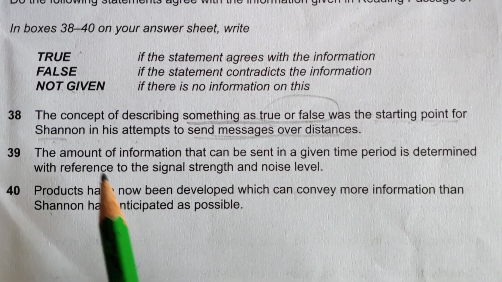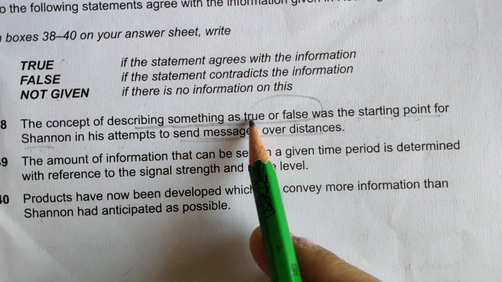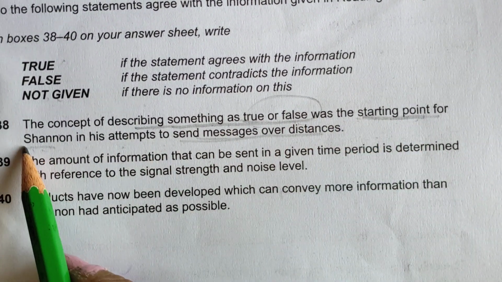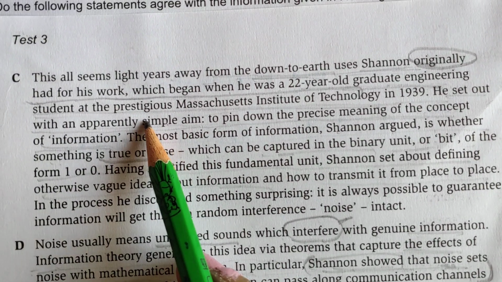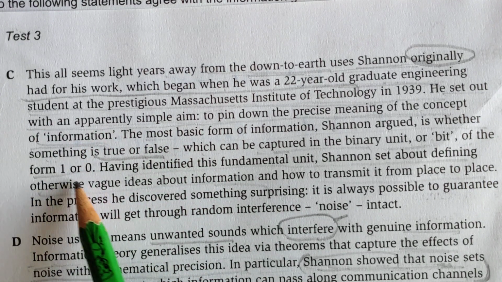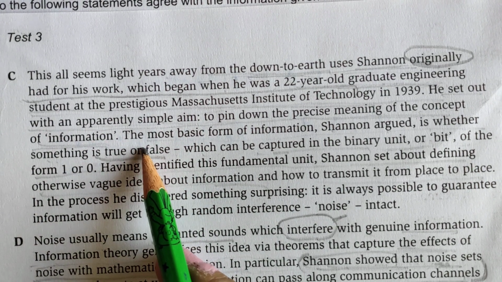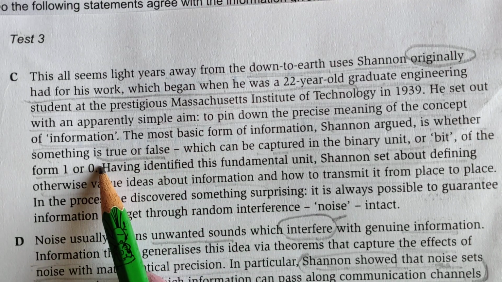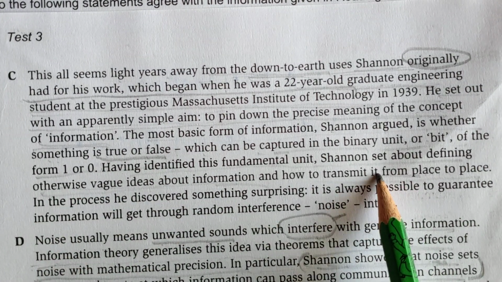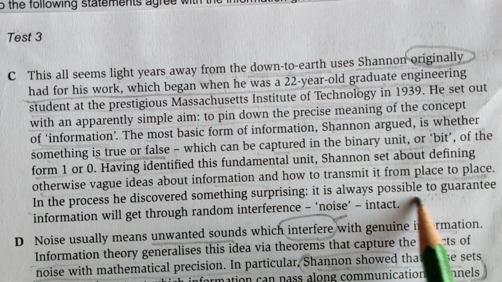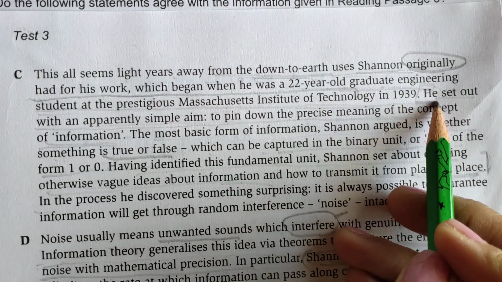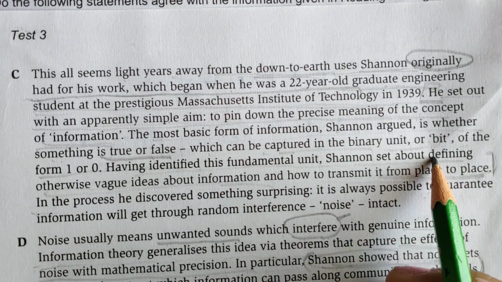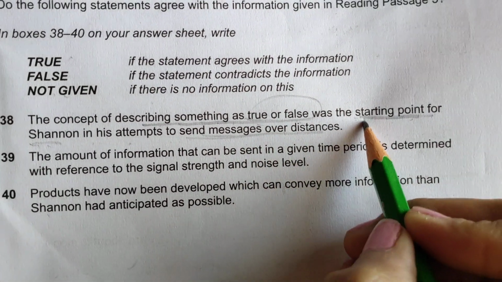Yes, the concept of describing something as true or false was a starting point for Shannon in his attempt to send messages over distances. If you read it thoroughly from here to here, you can find the statement is perfectly matching: how to transmit it from place to place. If you start reading from here, you can find what the statement is saying. So the answer is true.